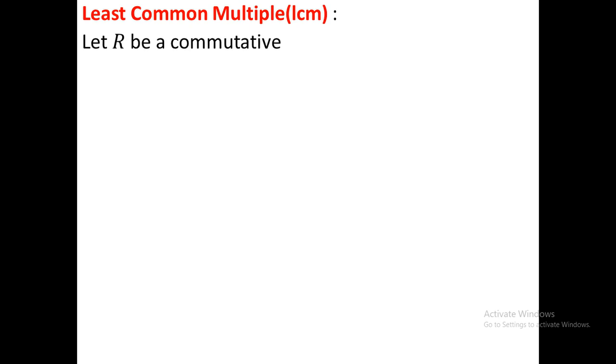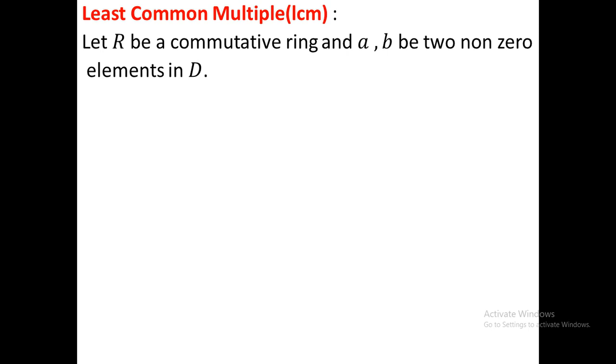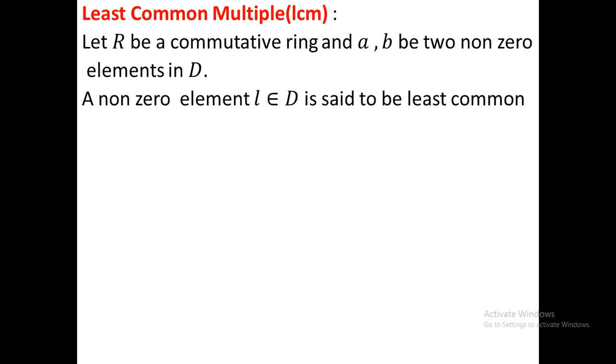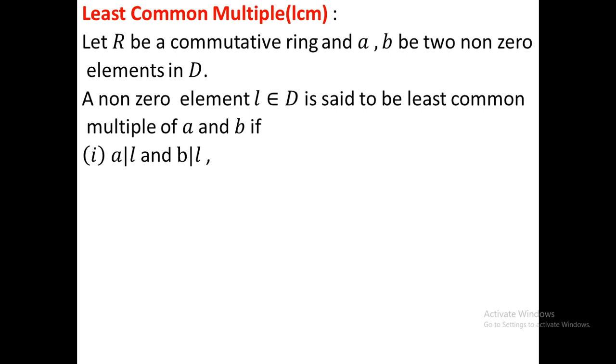Let R be a commutative ring with unity and a, b be two non-zero elements in D. A non-zero element L in D is said to be a least common multiple of a and b if a divides L and b divides L. Actually this means L is a common multiple. a divides L means L is a multiple of a, b divides L means L is a multiple of b. So from that relation you can conclude that L is a common multiple.